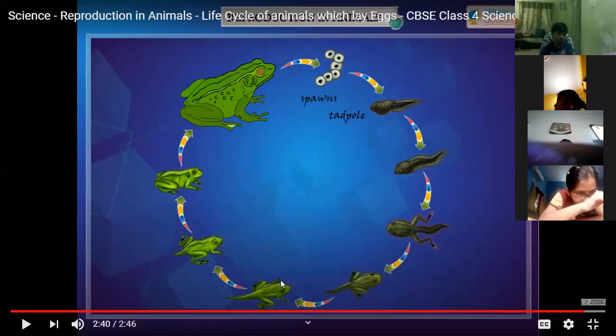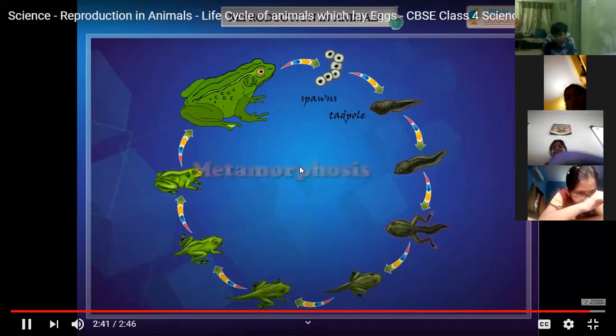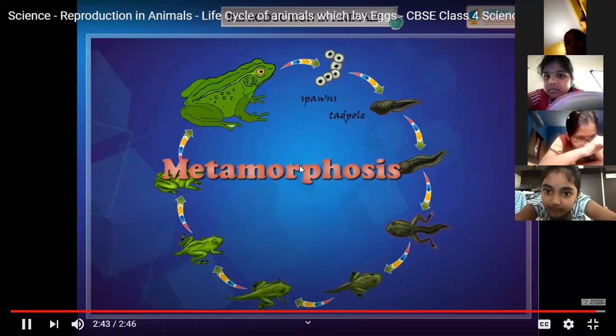There are so many stages in the formation of an adult. In this process, there is a complete change from the young one to the adult. This is called metamorphosis. Understood? This process of change from young form to adult is called metamorphosis. Once again, we'll see.